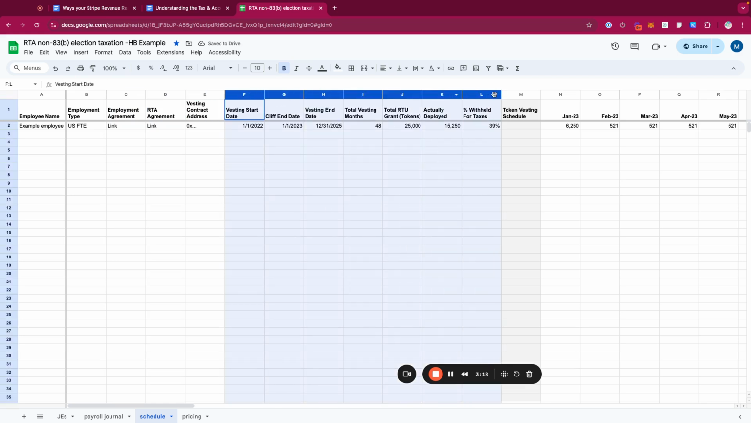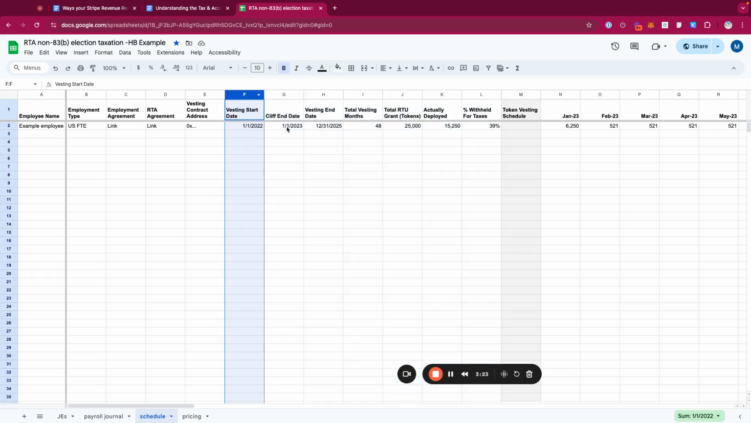Now, these amounts here are pretty critical. So first part is vesting start date. We basically need to know when does vesting start. Typically, this is the same as the grant date. So you consider this the grant date, vesting start date. The two may not always be the same. You have to read the vesting agreement or the restricted token agreement, but typically they're the same.